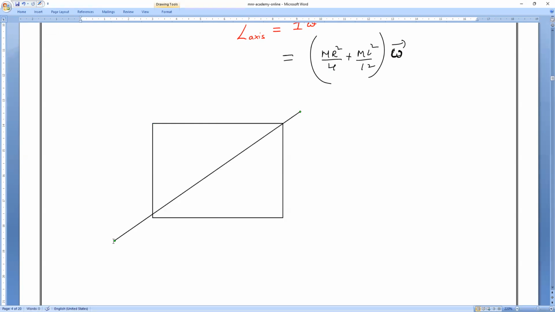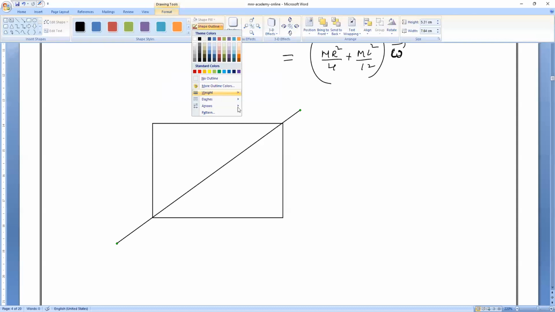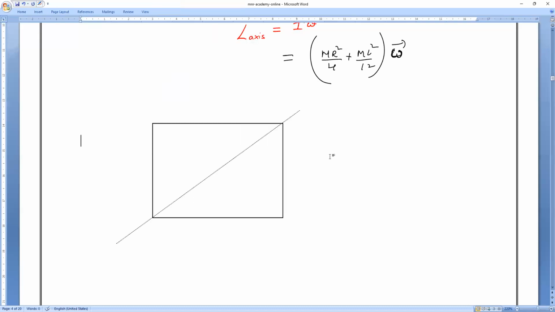Okay, I will teach you. If you have doubt, you can ask me. So if it is a square lamina with side A, the axis of rotation is passing through the diagonal. By this time I have taught you how to calculate moment of inertia. Anybody can tell that value at least? For this case, this is our axis of rotation, and it is dividing the square into two triangles. So let me take the total square lamina, the square plate, whose mass is M and whose side is A.